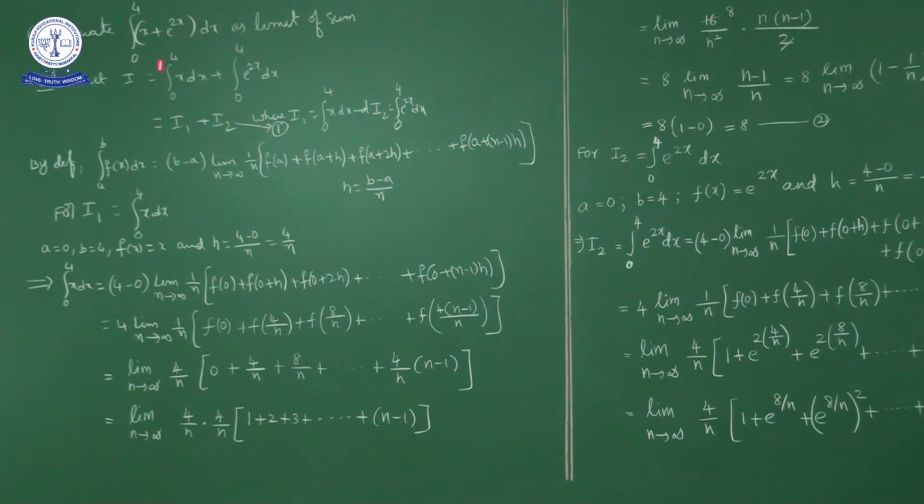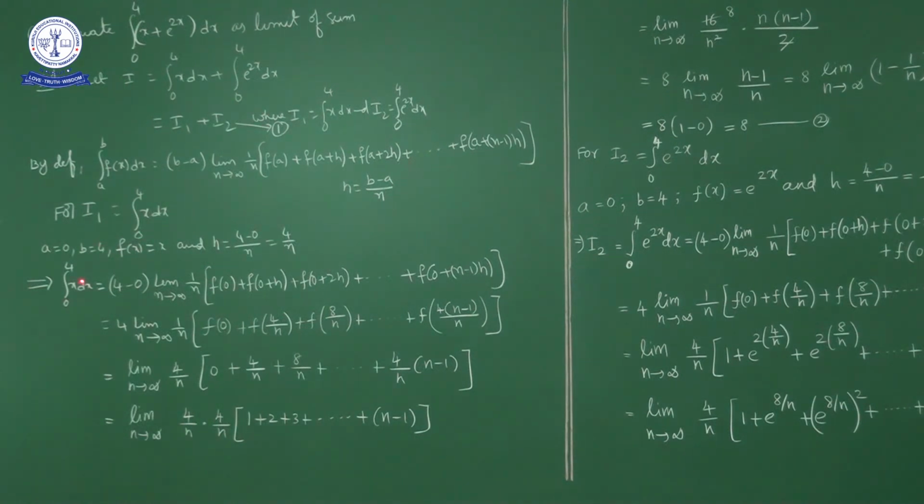Okay. Now for I1, what is I1? Integral 0 to 4 x dx. Now if you observe these two, so lower limit is what? 0. So a is equal to 0. What is upper limit? 4. So b is equal to 4. F of x is what? X. F of x is x. And what is h? H is equal to b minus a upon n. So 4 minus 0 upon n, nothing but 4 by n. Okay. We apply this formula for this problem.